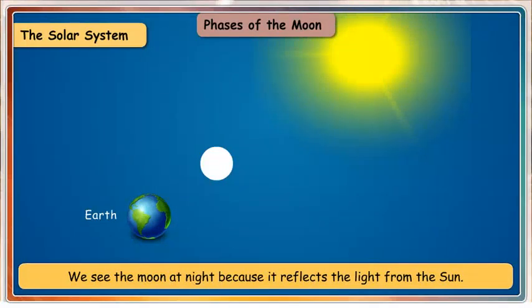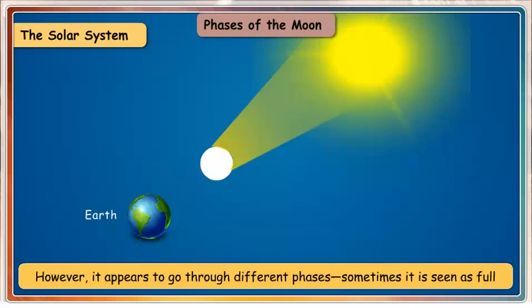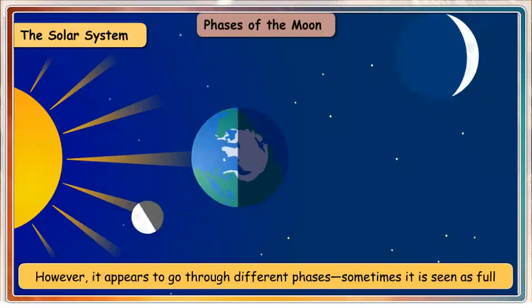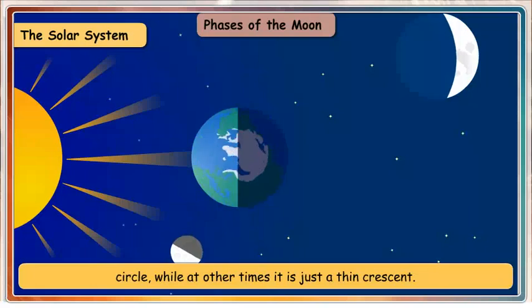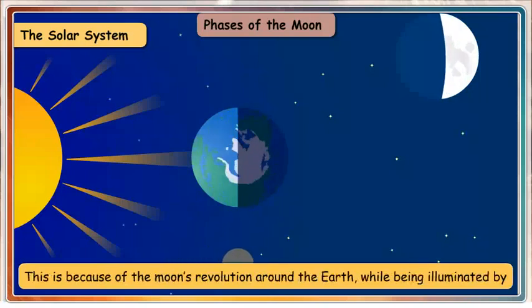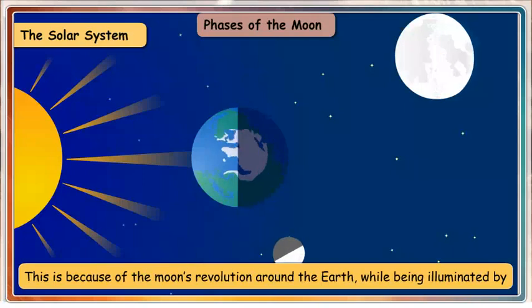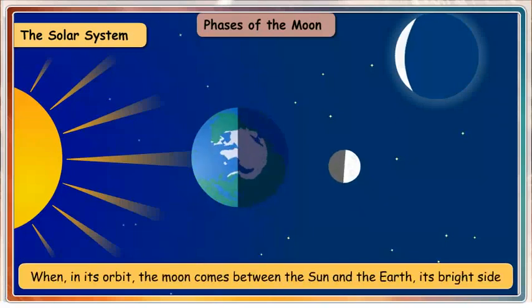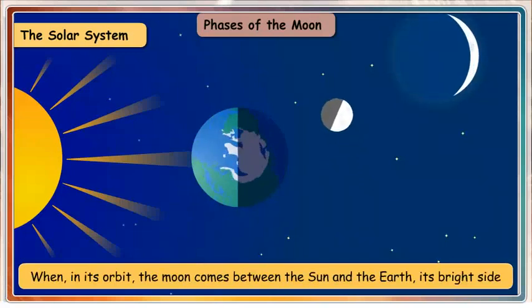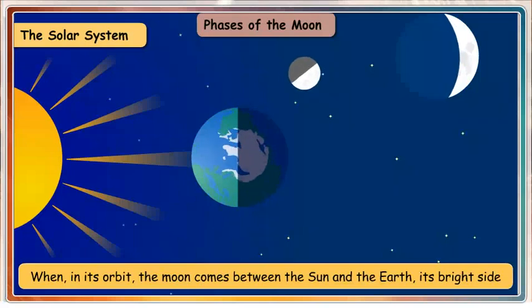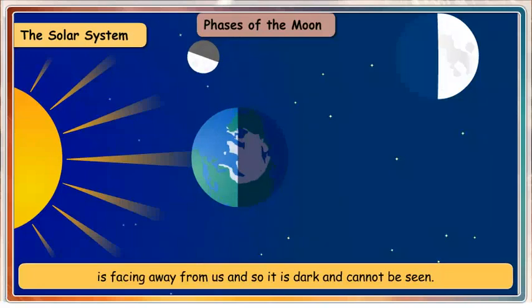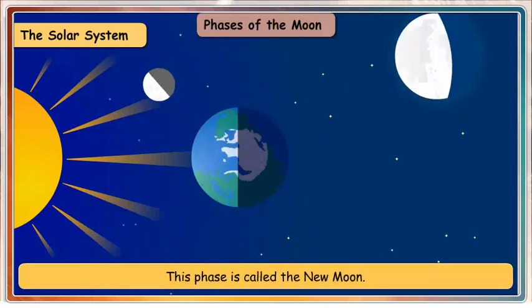Phases of the moon. We see the moon at night because it reflects the light from the sun. However, it appears to go through different phases. Sometimes it is seen as full circle, while at other times it is just a thin crescent. This is because of the moon's revolution around the Earth, while being illuminated by the sun from one side. When in its orbit, the moon comes between the sun and the Earth, its bright side is facing away from us and so it is dark and cannot be seen. This phase is called the new moon.